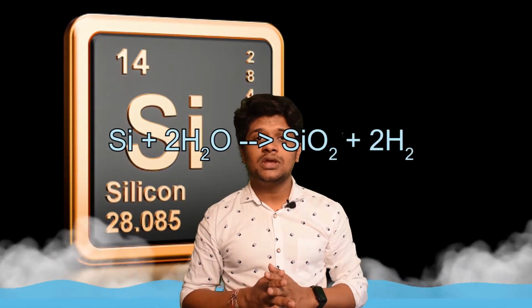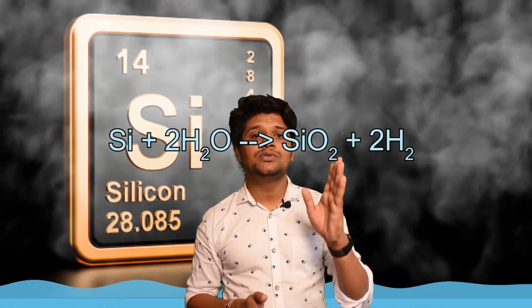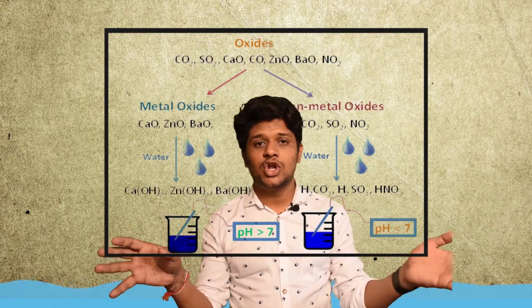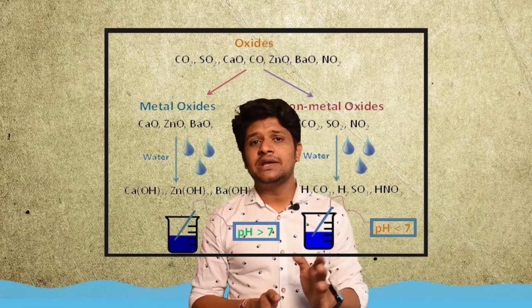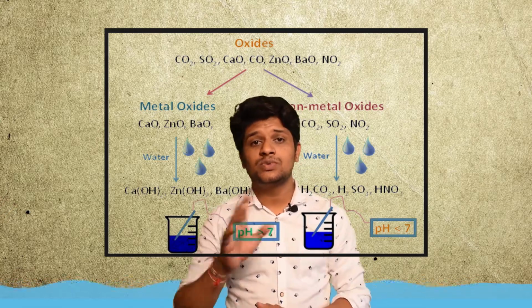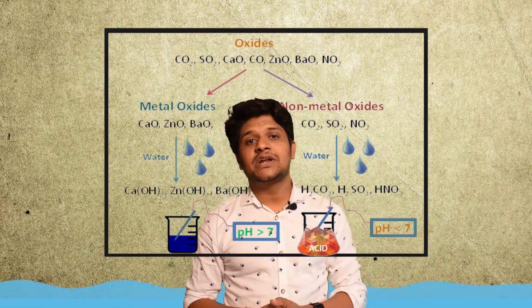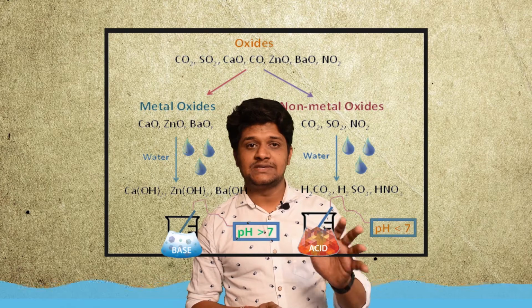When steam is passed over silicon, silicon dioxide plus hydrogen gas is formed. Silicon plus steam forming silicon dioxide plus hydrogen gas liberated. Now we will see what happens when water reacts with oxides, metallic oxides and non-metallic oxides. Generally, when non-metallic oxides react with water they form acids, and when metallic oxides react with water they form bases.